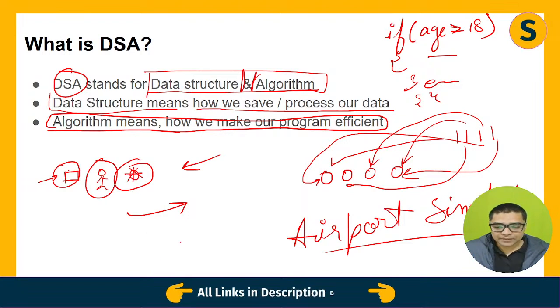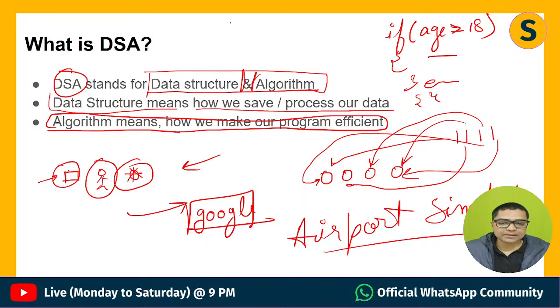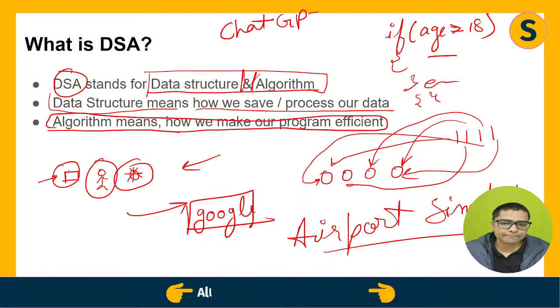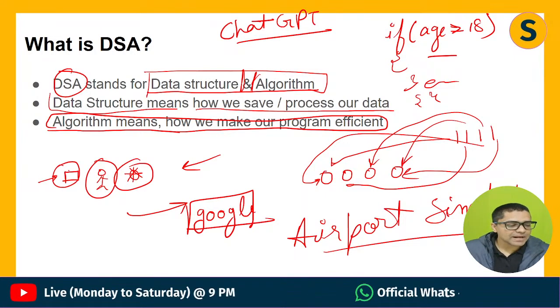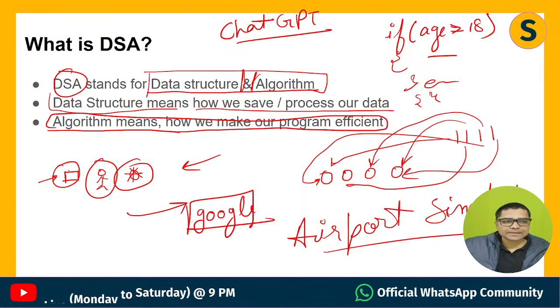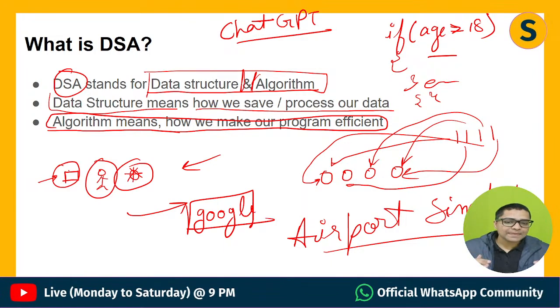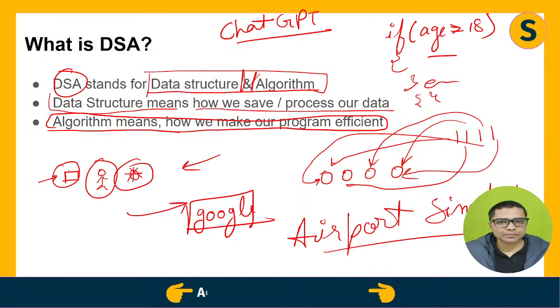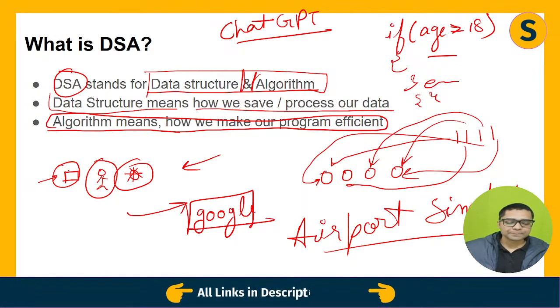A second example I would give is Google search, or a better example, ChatGPT. How does ChatGPT know this question has to be answered in this fashion, and that question in that fashion? This is an algorithm, and this is where we make sure our program is efficient, because if we can make our program efficient, we are actually helping a lot of people. So this is what DSA stands for, data structure and algorithm.